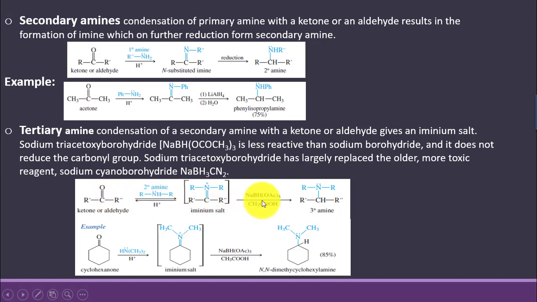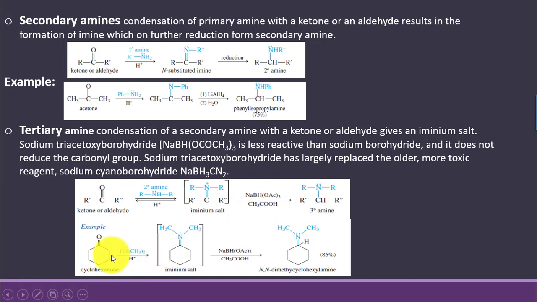So this is used as the reducing agent over here. Formerly a more toxic compound, sodium cyanoborohydride, was used. Because of its toxicity, it has been replaced with a more suitable compound, sodium triacetoxyborohydride.